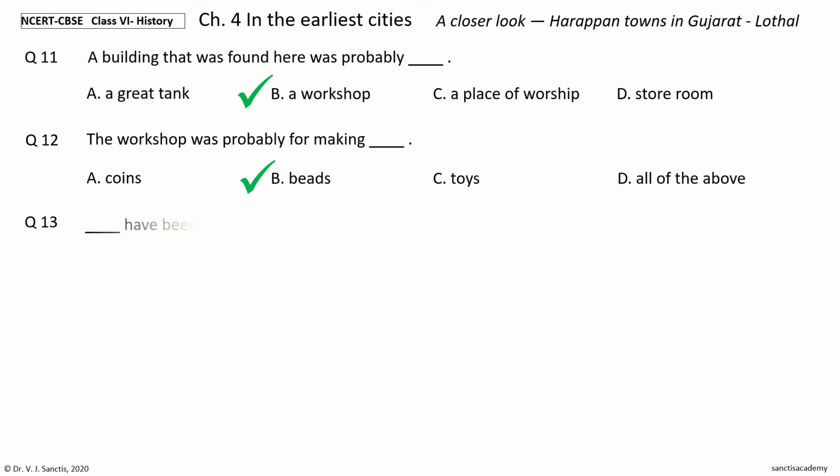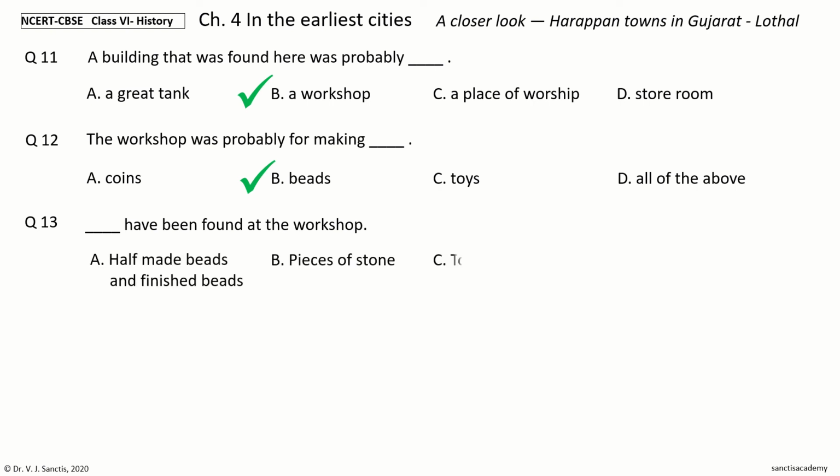Next question. Dash have been found at the workshop. The options are half-made beads and finished beads, pieces of stone, tools for bead making, all of the above. Your time to choose. And the answer is all of the above. So, half-made beads and finished beads, pieces of stone and tools for bead making have been found at the workshop.